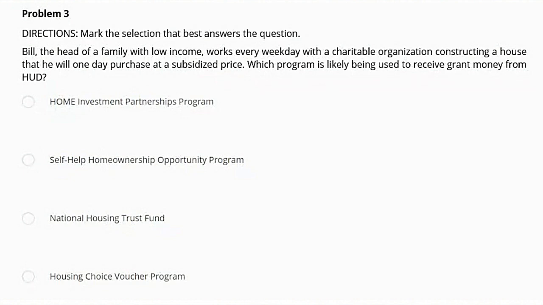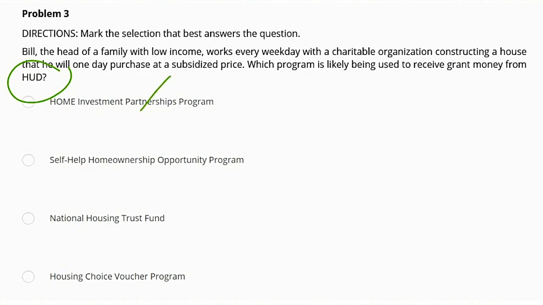So specifically in this question, we are looking for where his money is coming from to get the subsidized housing using HUD. Our first answer choice is Home Investment Partnerships Program. This program provides funding to state and local government for affordable housing, but does not specifically focus on self-help home ownership.